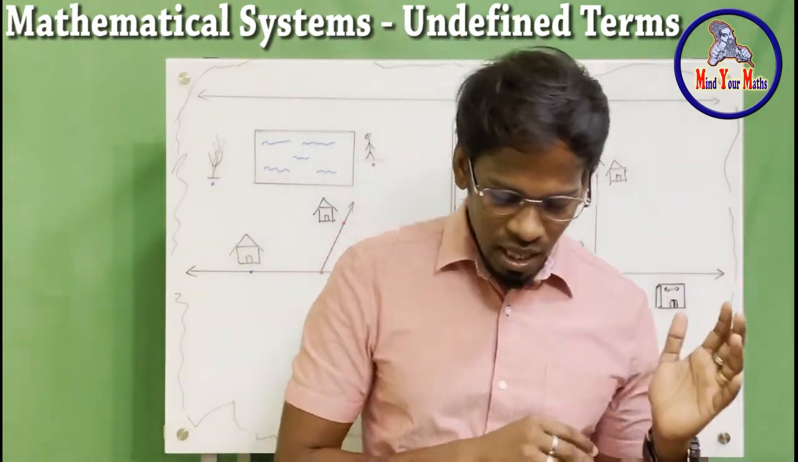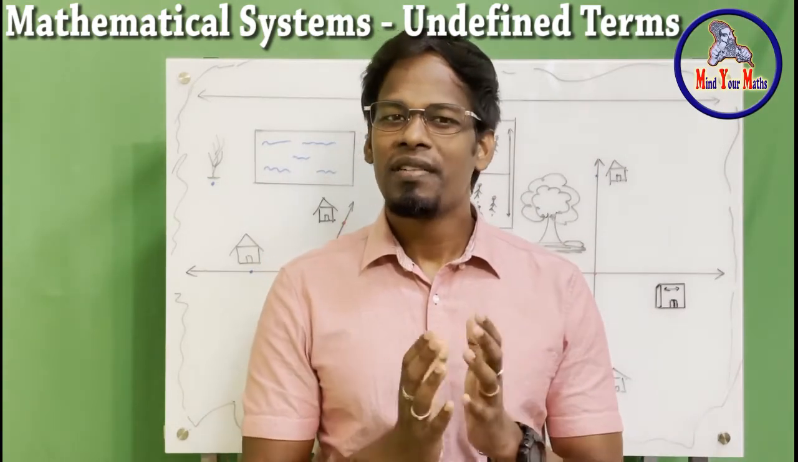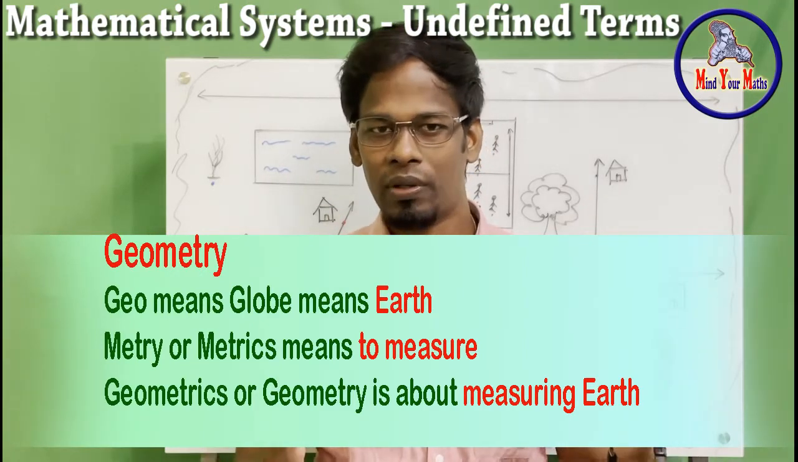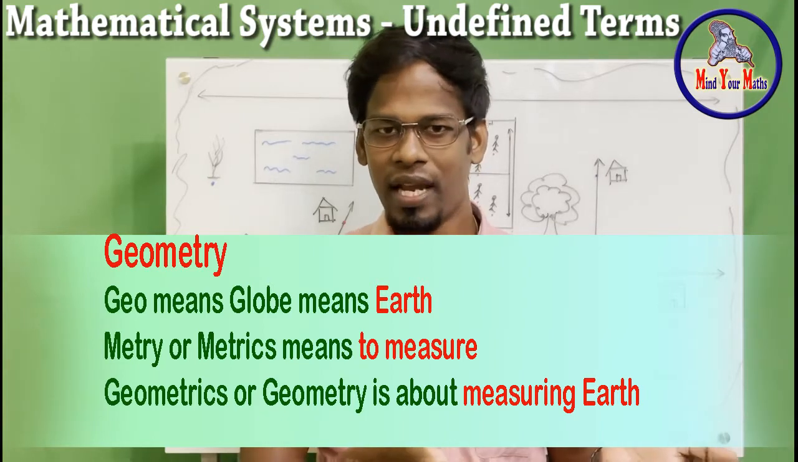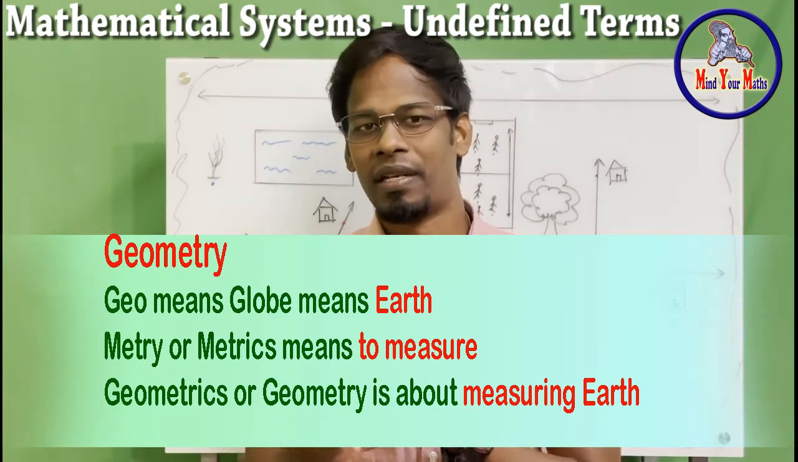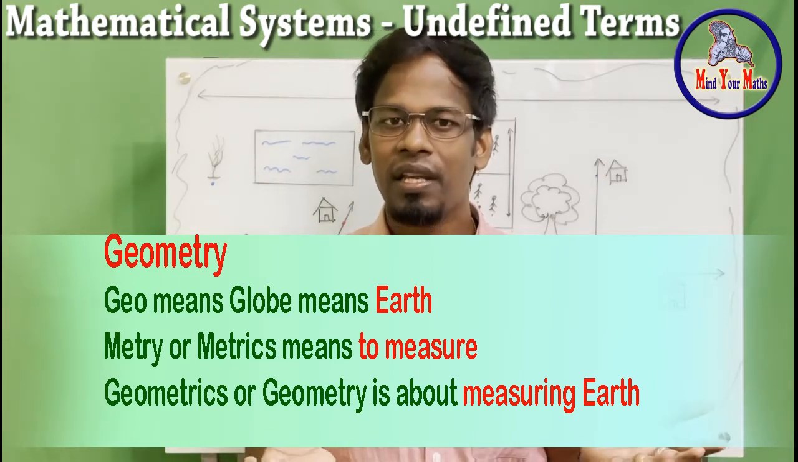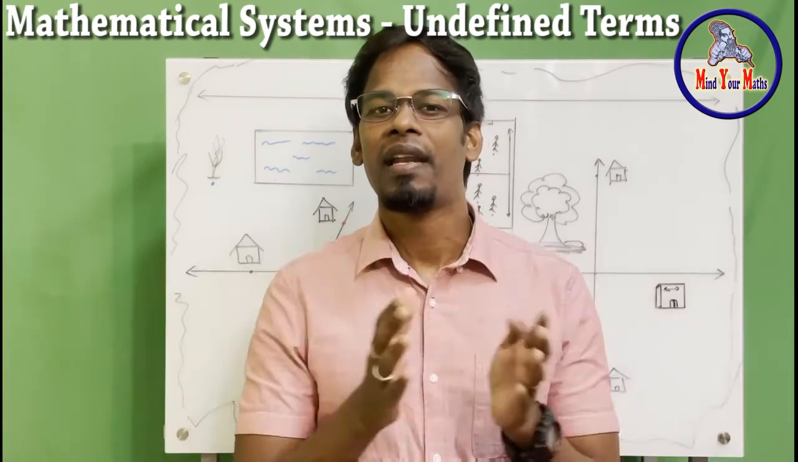Now what is geometry? Geometry is about studying the globe. Geo means globe, and globe is earth. Metrics means measurement. So it is to measure the earth, measure the globe. That is a simple understanding that we can have.